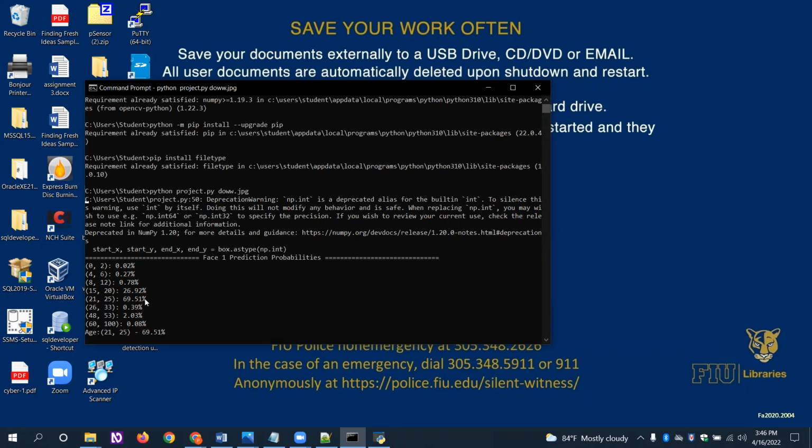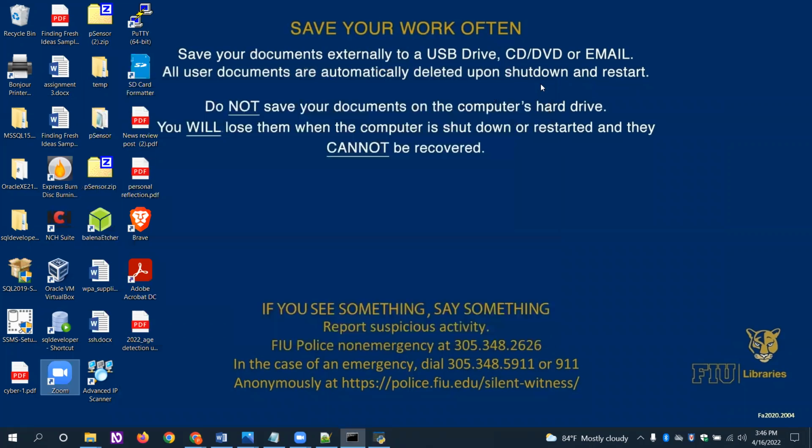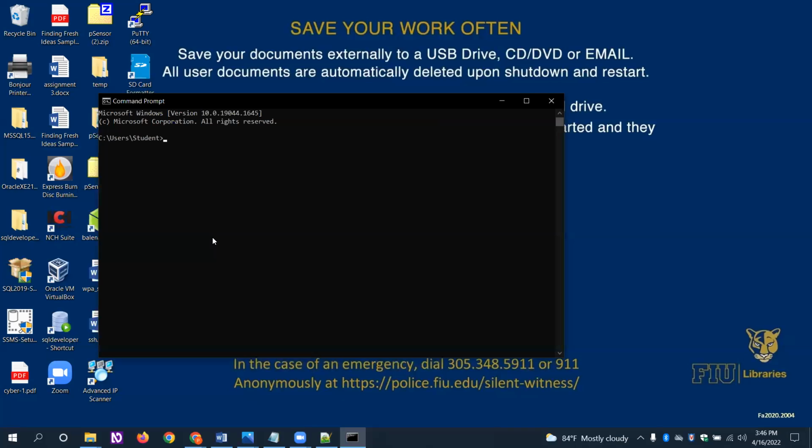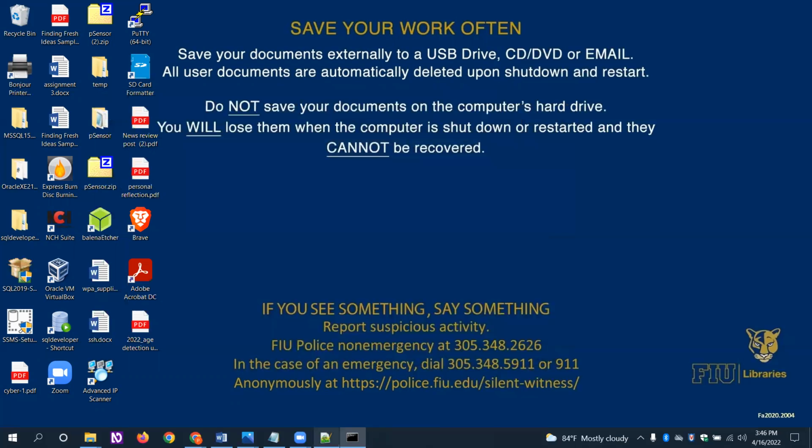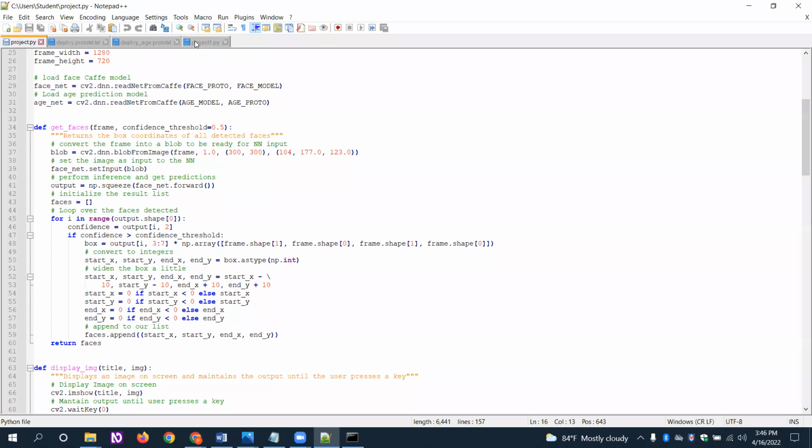Now I will predict the age in live status. I'm again opening the command prompt. Python project1.py, where project1 is the live status of the person.